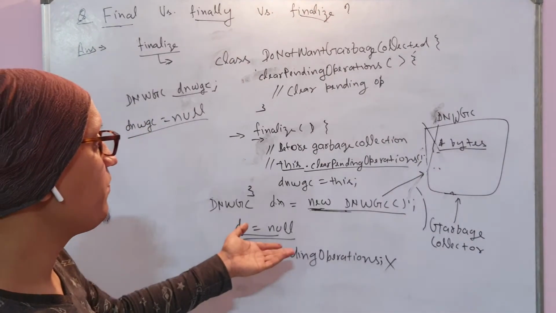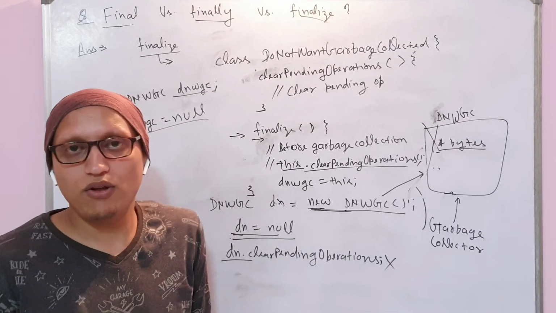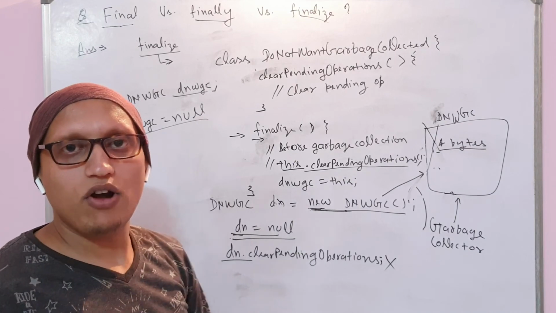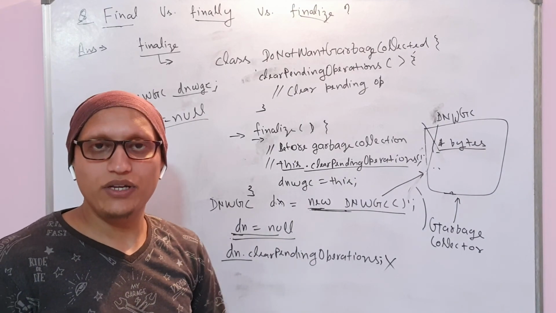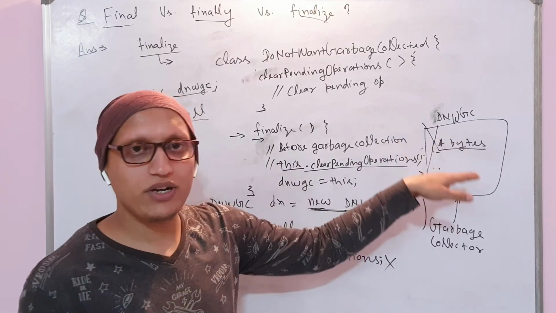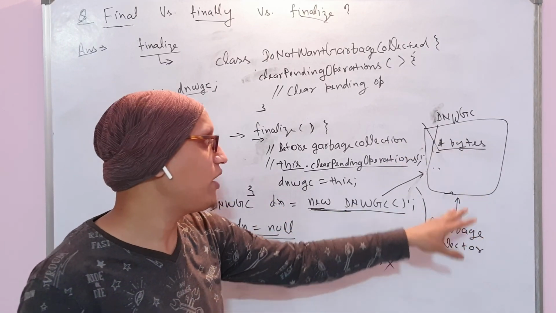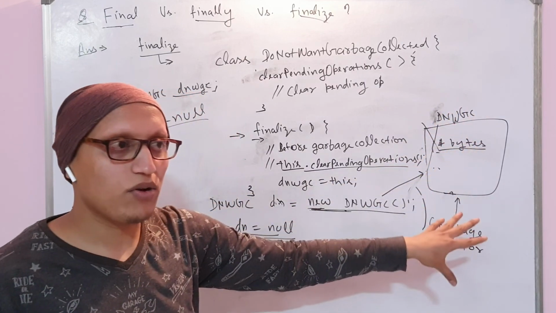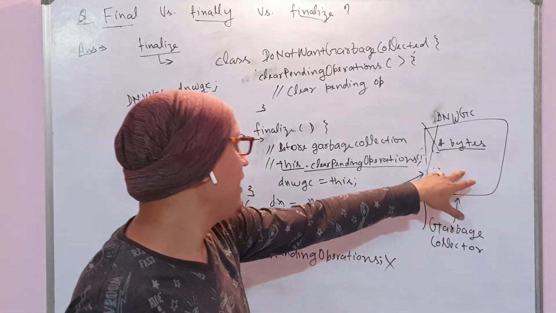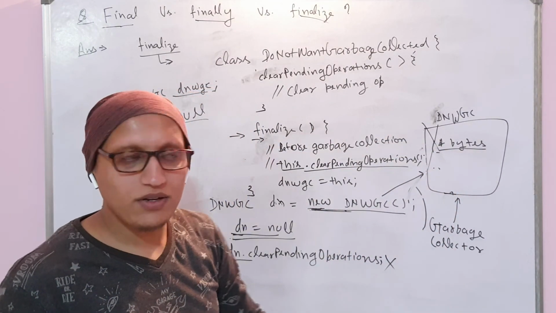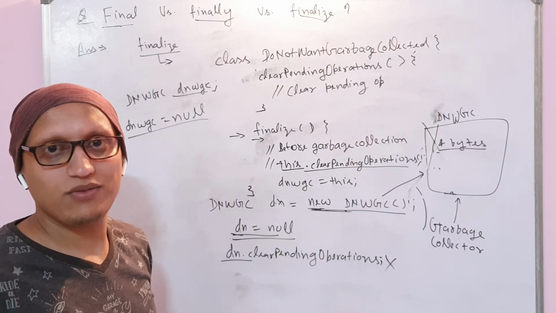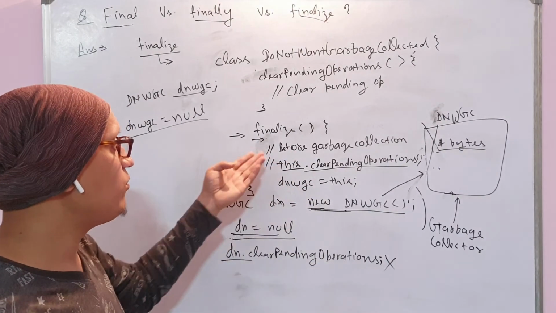Finalize is a method. You can also say a block, since a method is also a block. So finalize is a method which helps us in retaining our object or in doing the pending operations that are left, if the garbage collector is going to free that memory space and that object is going to be deleted from the memory space. So before deleting, it gives you an option to retain the object once or to do the pending operations you want to do. So this is about finalize.